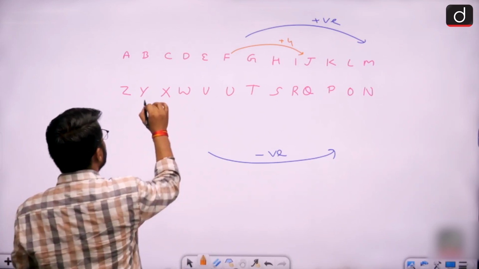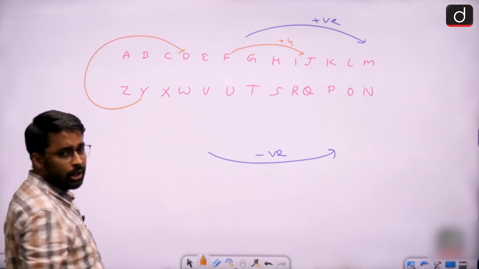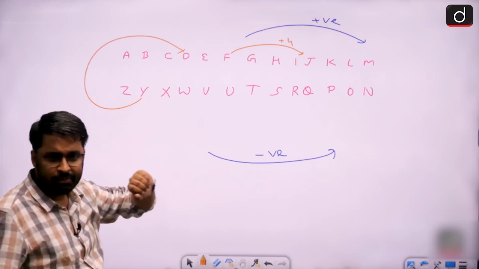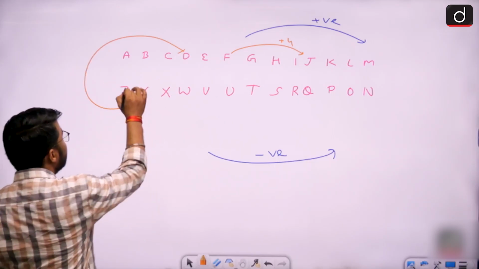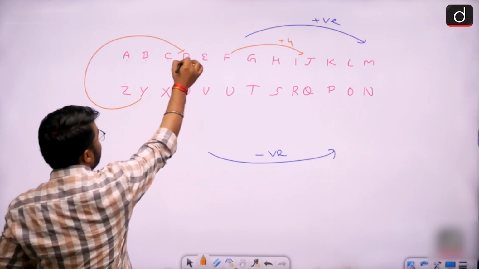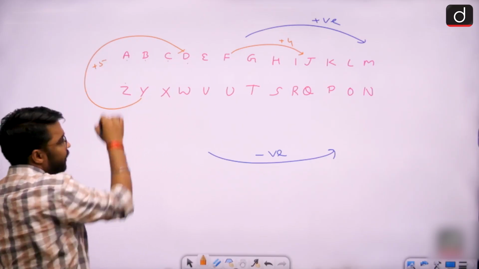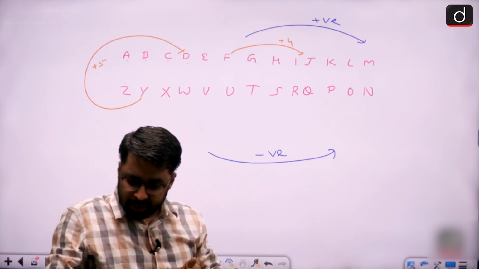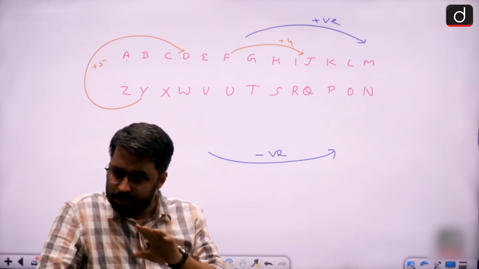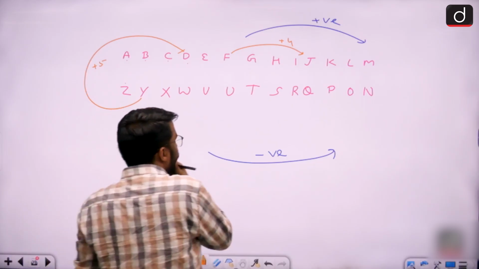Similarly, let's say I am moving from letter Y to letter D. Now moving from Y to D, I am moving in alphabetical order. And the gap is of how many letters? 1, 2, 3, 4, 5. Right? So this gap will be plus 5. So whenever we move from one letter to the other letter in alphabetical order, the gap is positive.